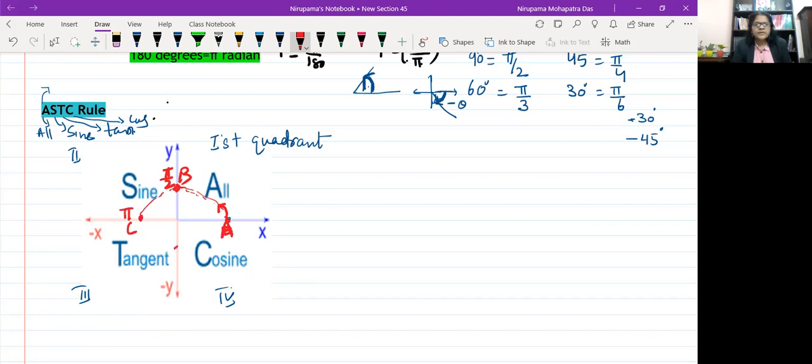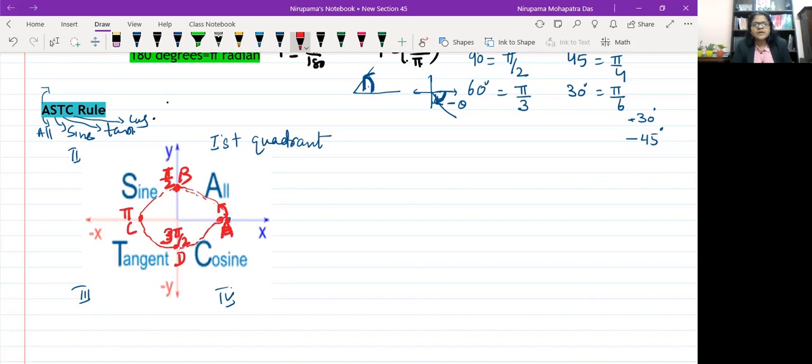Now come here, A, B, C, D. At the point D, 90, 90, 90, 270 degree you have already traveled along the circle. So this is 3 pi by 2. Let me write it properly. And again you come back to the original point.